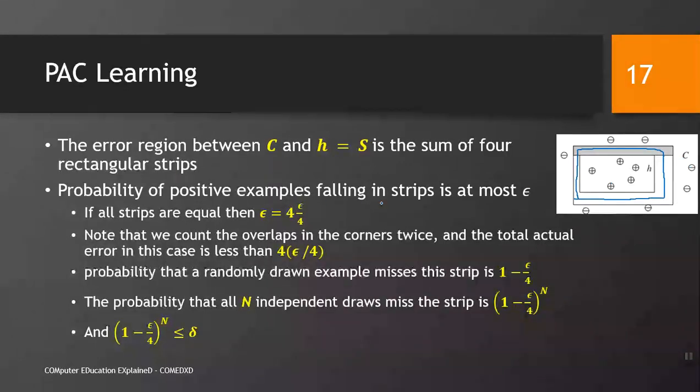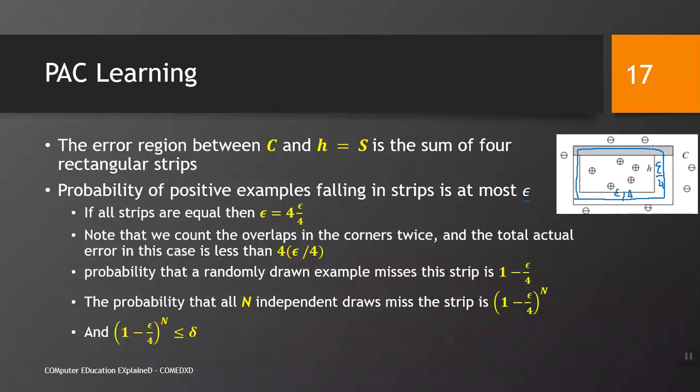The probability of a positive example falling in a strip is at most epsilon. If all the strips are equal, then each is epsilon over 4. For example, this is epsilon over 4, similarly this is epsilon over 4, on this side epsilon over 4, and on this side epsilon over 4.